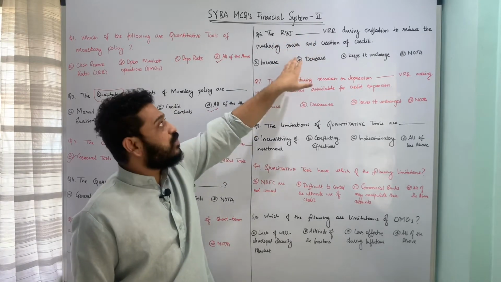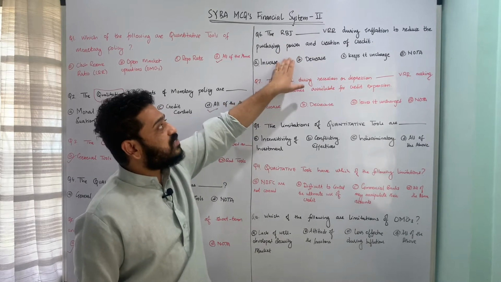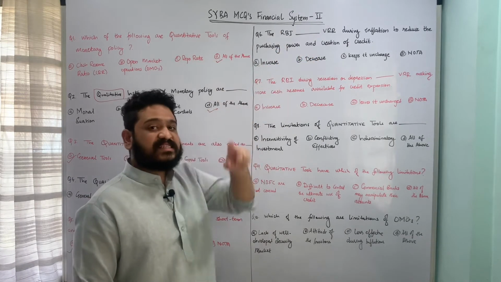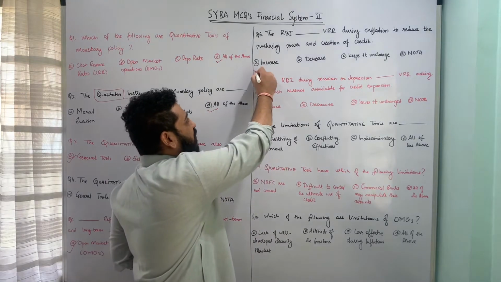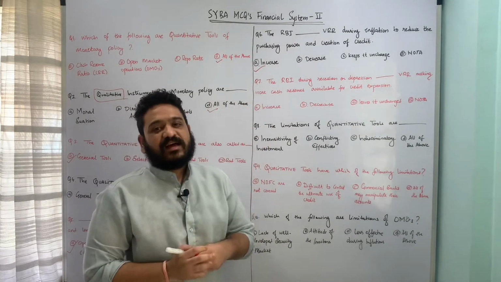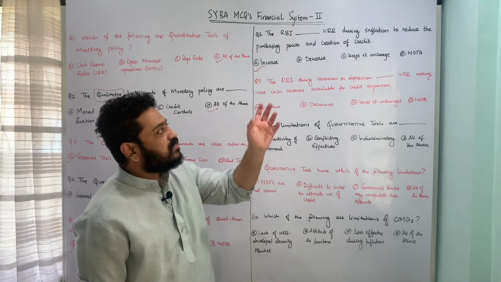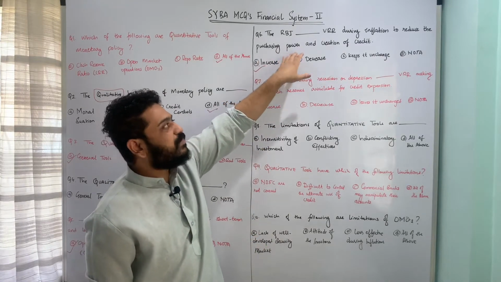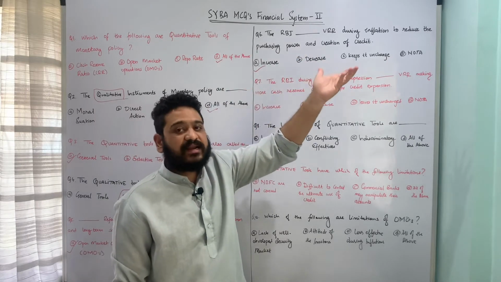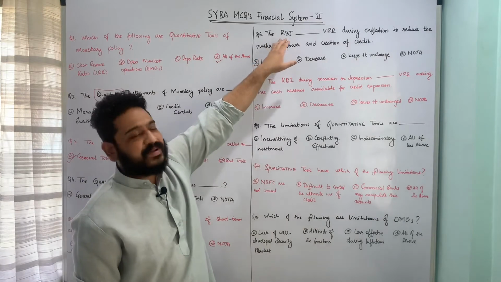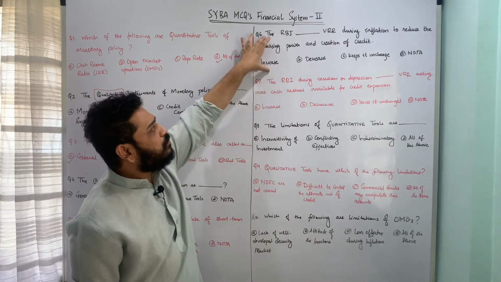What the government is going to do to reduce the purchasing power and creation of credit in terms of inflation, it is always going to increase the VRR, that means SLR and CRR will be increased in order to curb inflationary pressures, in such a fashion that it will reduce the purchasing power and also the creation of credit. That means you are going to suck in the liquidity. You means the Reserve Bank of India per se. Yeah, I hope this question is clear.